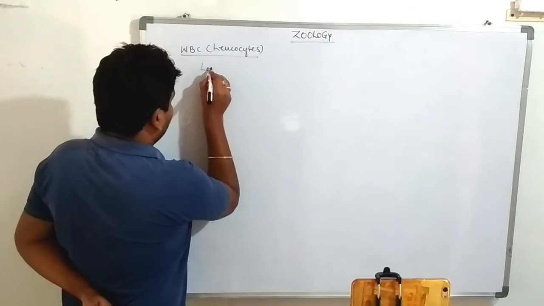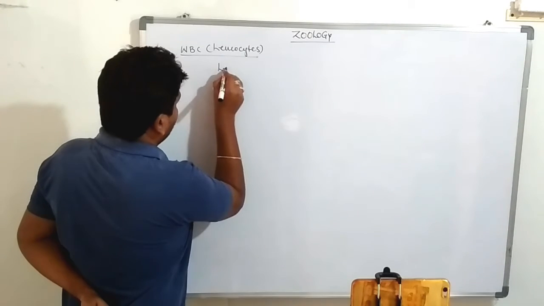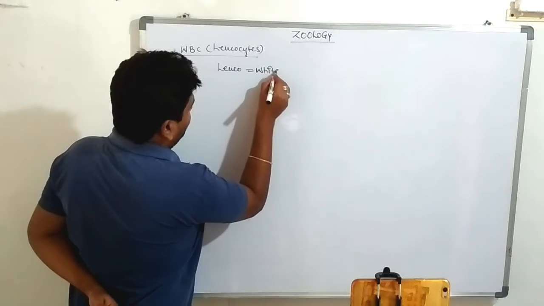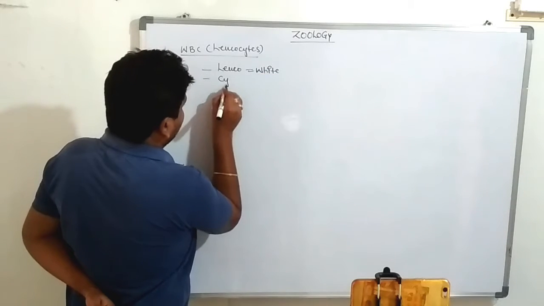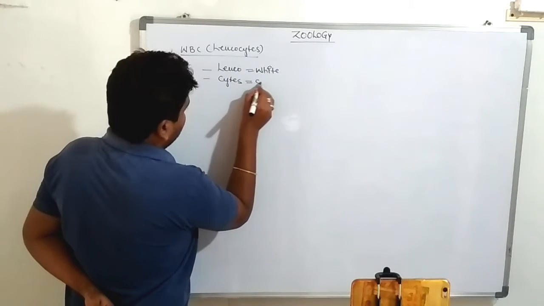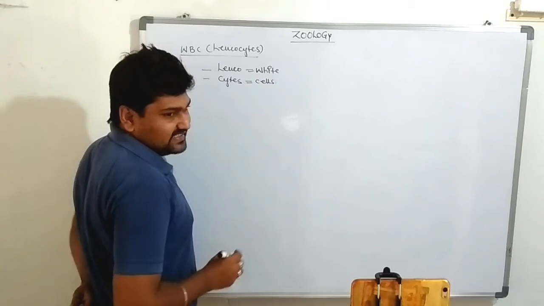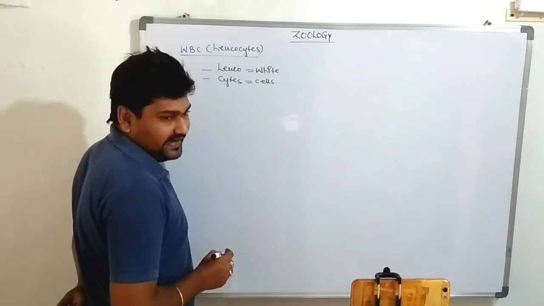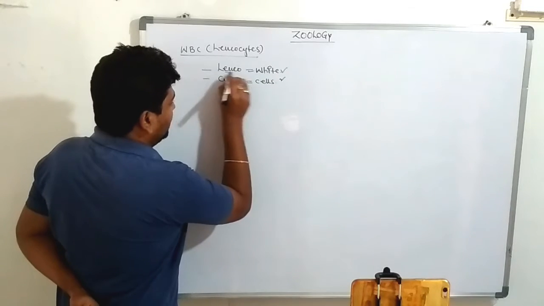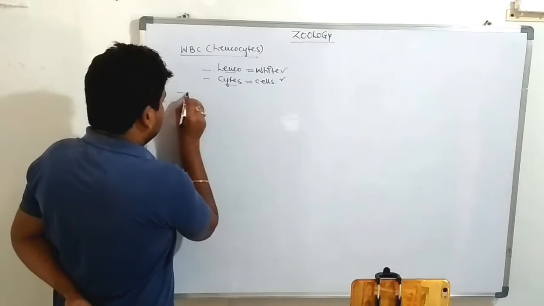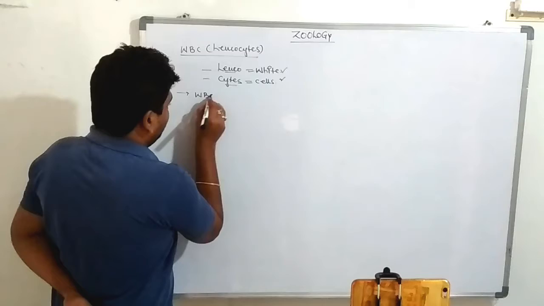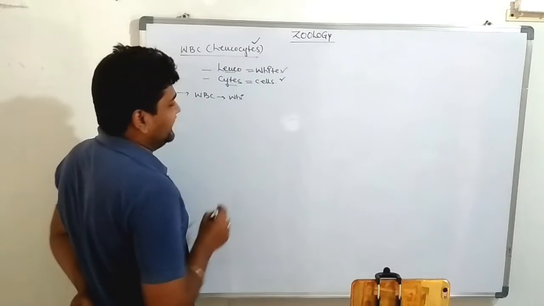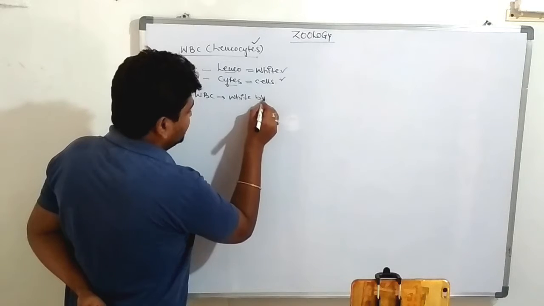Leuko is nothing but white. Cyte means cells. These are present in blood, so these cells are called white blood cells. Leuko is nothing but white, cyte means cells. We are discussing WBC, nothing but white blood cells, which are scientifically called leukocytes.